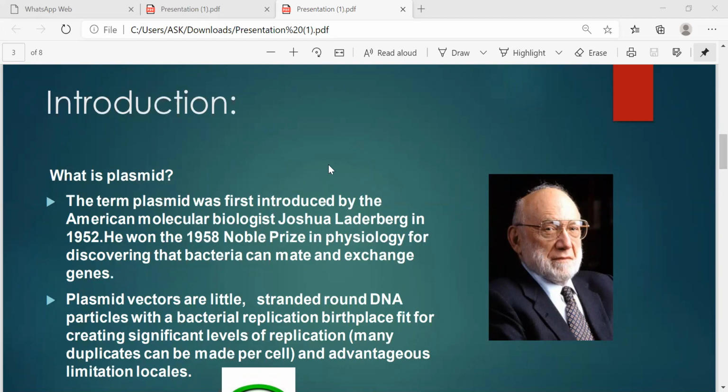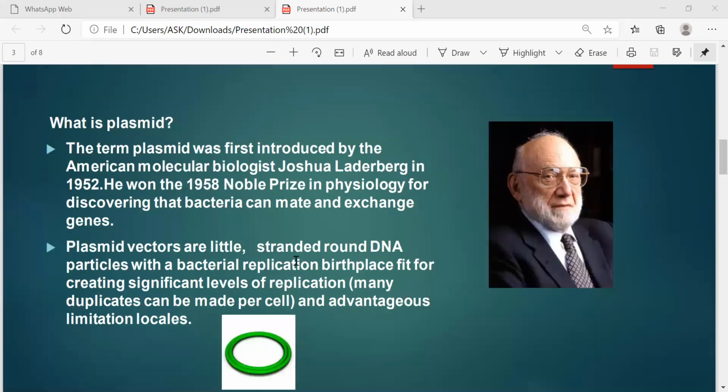In genetic engineering programs, we also use other organisms as vectors, such as retrovirus and bacteriophage. But in this presentation we will discuss plasmid and its features. Plasmid vectors are small double-stranded DNA particles with a bacterial replication origin capable of producing a high level of replication. Hundreds of copies can be made per cell, and they have convenient restriction sites.